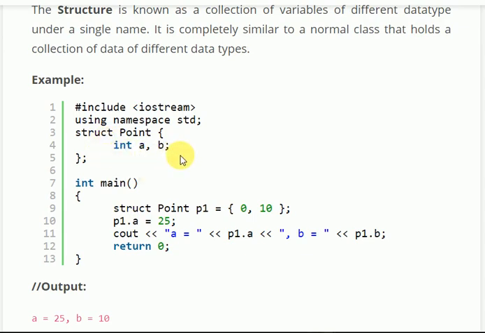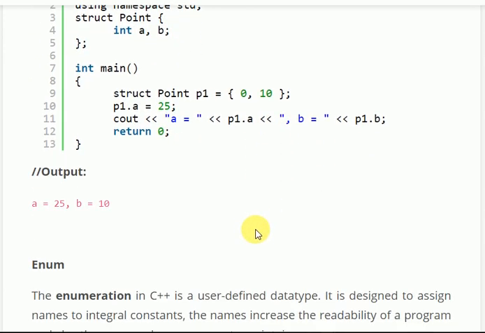Now we can have float c, float d. Now in order to access the variables of structure, we first have to create the object of that structure. Struct point p1 equal to 0, 10. So 0, 10 is passed as a constructor to this struct point. So a is equal to 0 and b is equal to 10. Now p1.a is changed to 25, so a is 25 and b is 10. Now if we print p1.a and p1.b, we will get 25, 10. That's it.